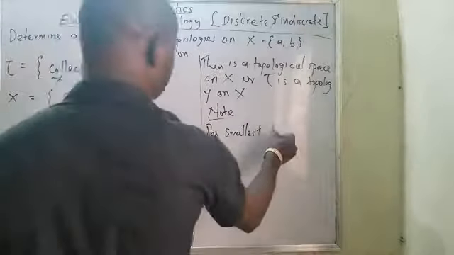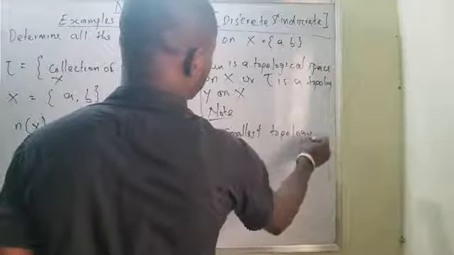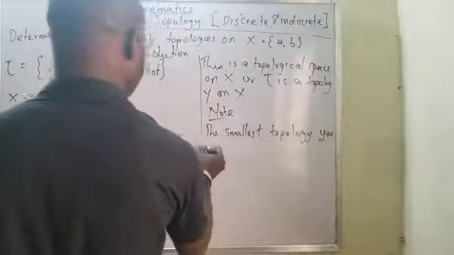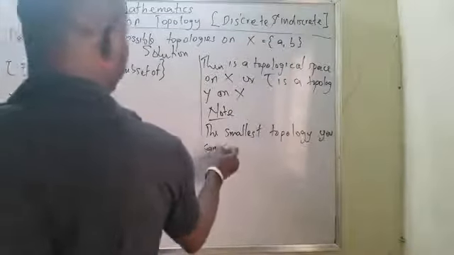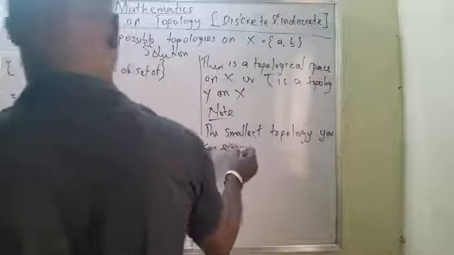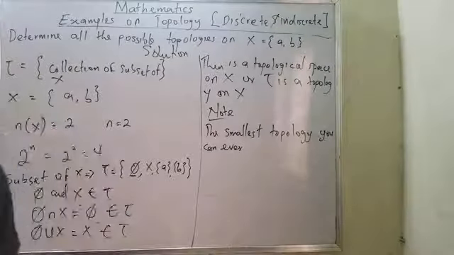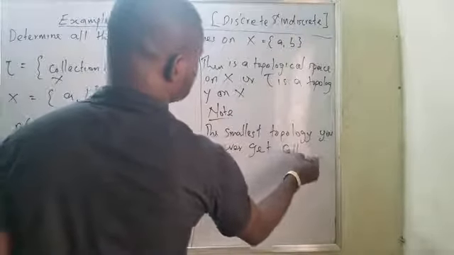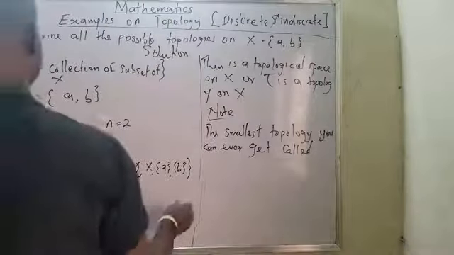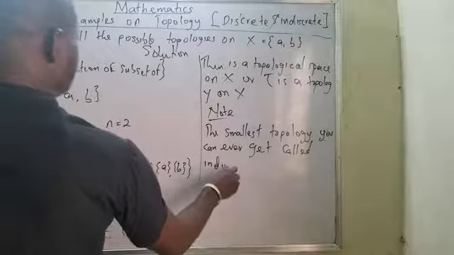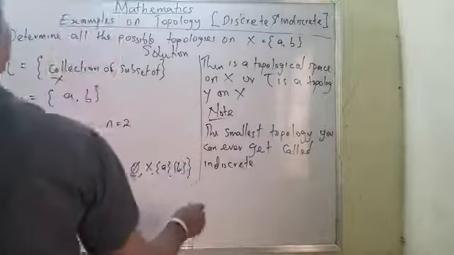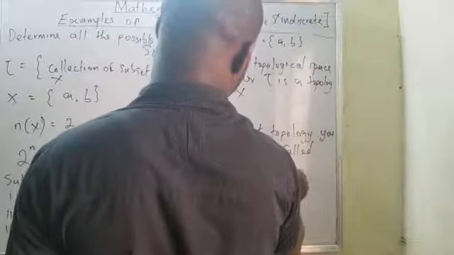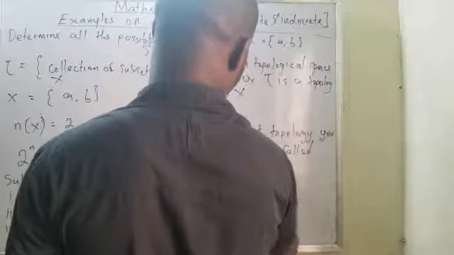Now, note the smallest topology you can ever get is called the trivial topology.